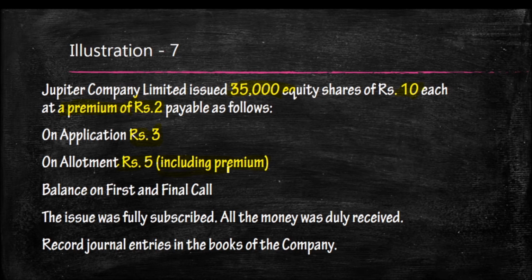So 10 plus 2, 12. Out of 12, 3 collected on application. Remaining is 9. Out of 9, 5 is collected on allotment. Remaining is 4, that you will receive at the time of first and final call. The issue was fully subscribed, and all the money was duly received. We have to record the journal entry.